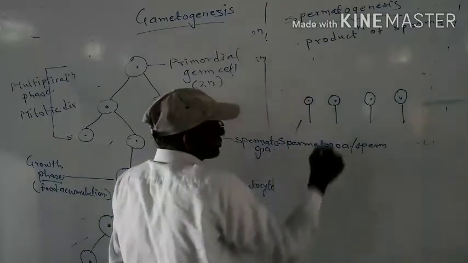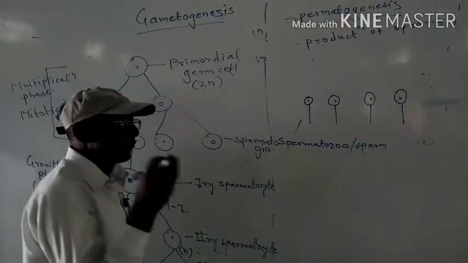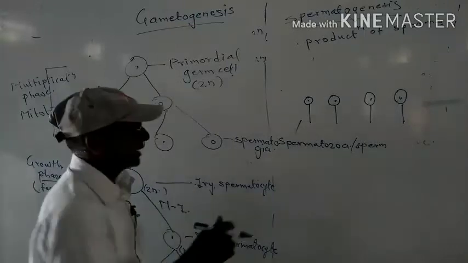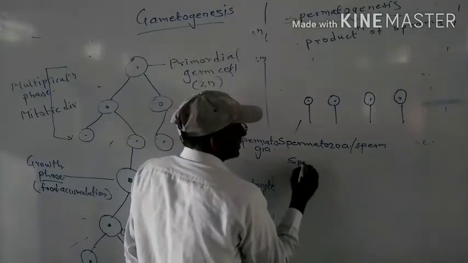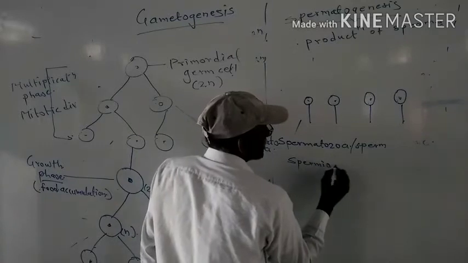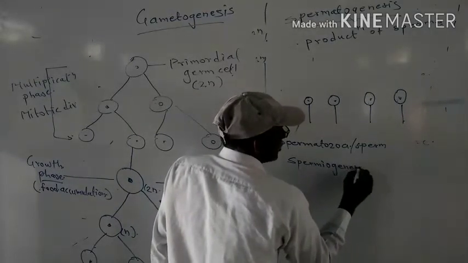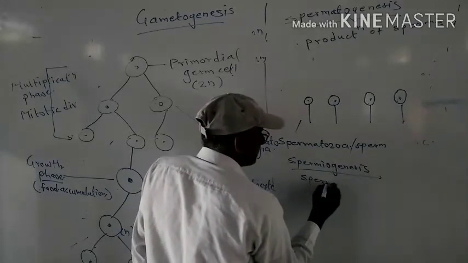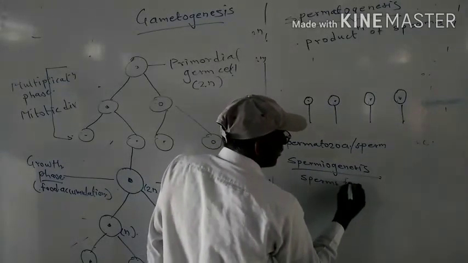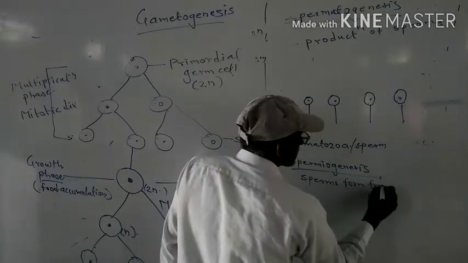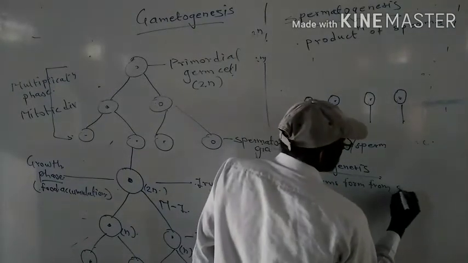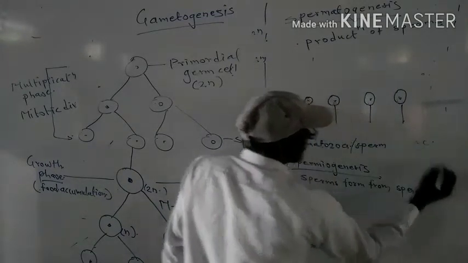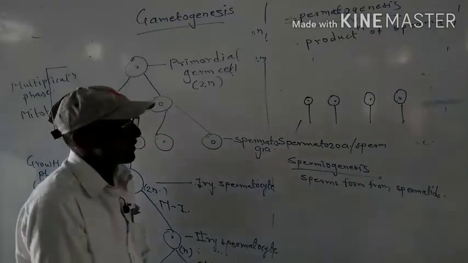This process, when spermatozoa or sperms are formed from spermatids, is known as spermiogenesis.